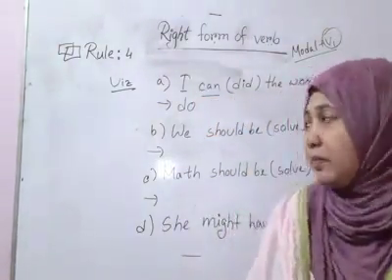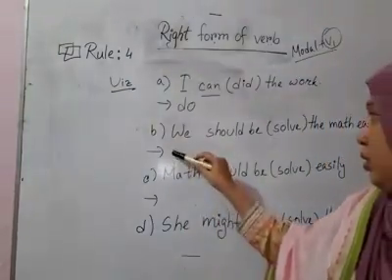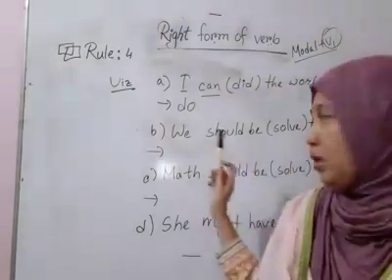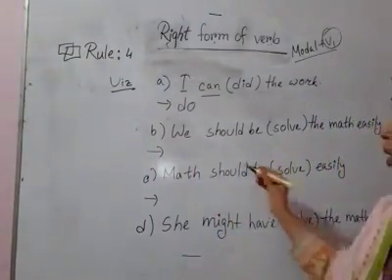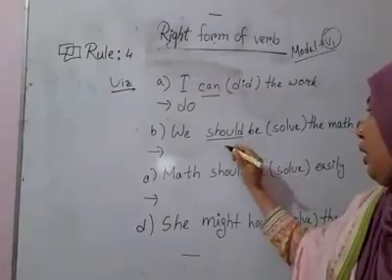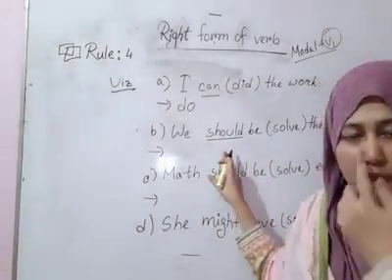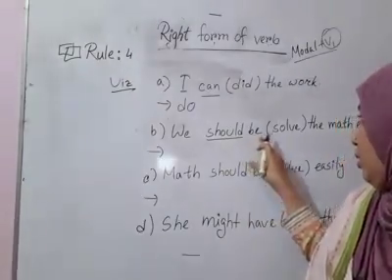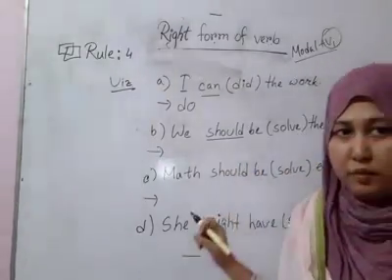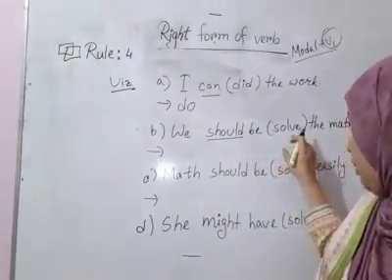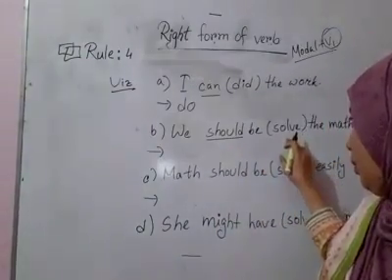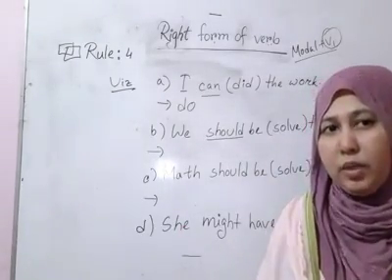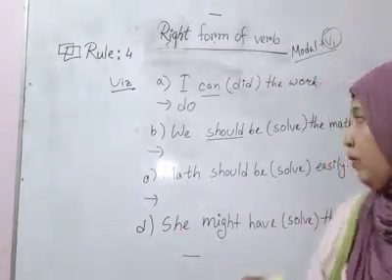Get this? So move on to the next one. We should be solve the math easily. You see here is should, this one is a modal auxiliary. The next one we find here is be. Then we find a verb here. Verb be, that means here is a main verb. So can you memorize, can you remember the second rule? What do we find here?